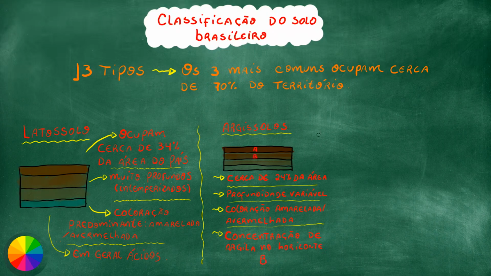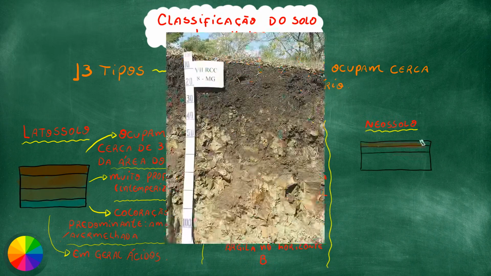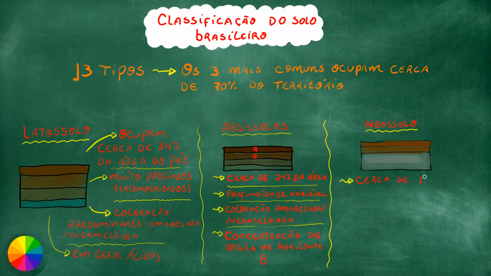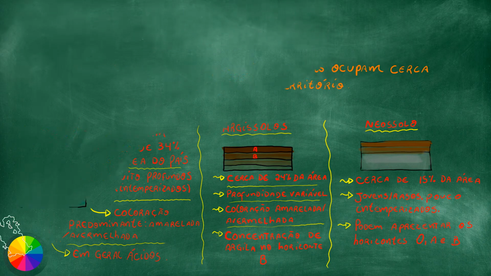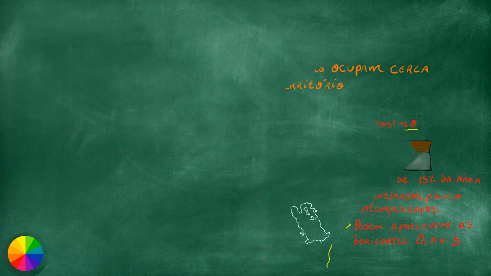And the third most common type of soil in Brazil is the neosols, occupying about 15% of the country's area. As the name itself suggests, neosols, neo comes from new. In other words, they are younger soils, not very weathered, and they won't show all the characteristic soil horizons. They may have the O horizon, right, which is basically made up of humus, the A horizon, and the B horizon still in formation. But in general, these soils are quite useful.